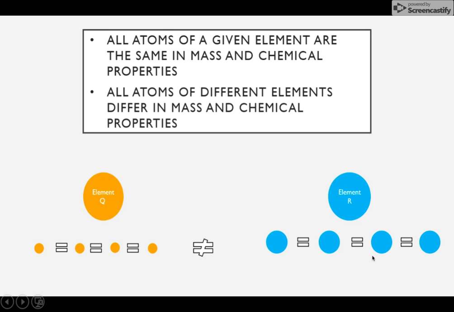Here's element R. Element R is all the same size, so they're going to have the same mass, and they have the same chemical properties. But element Q, one of its elements, does not have the same mass or chemical properties as one of element R's. And that was his third and fourth postulate.